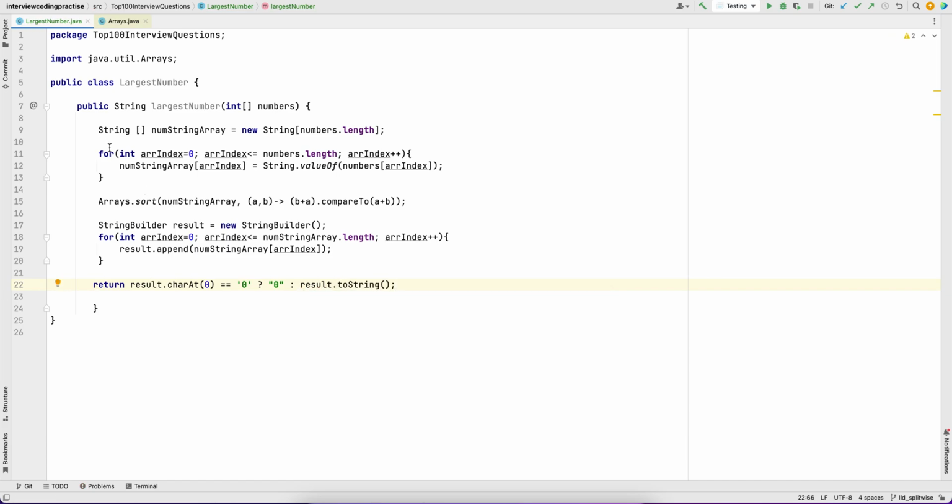Finish. That's the simplest code for it. The only thing you have to know is this comparator. This is the only important part.